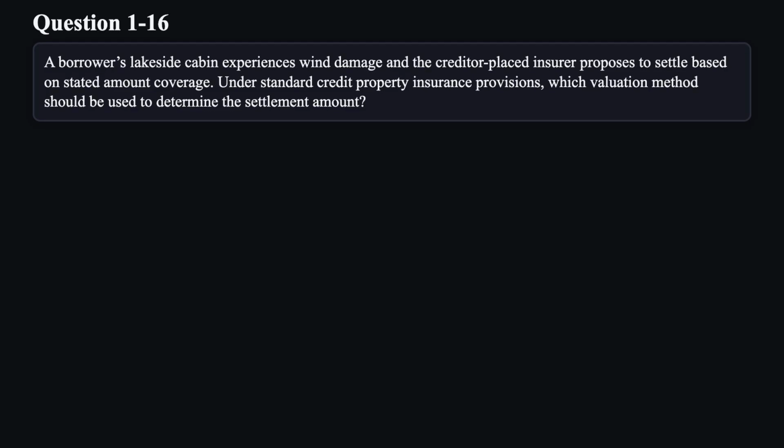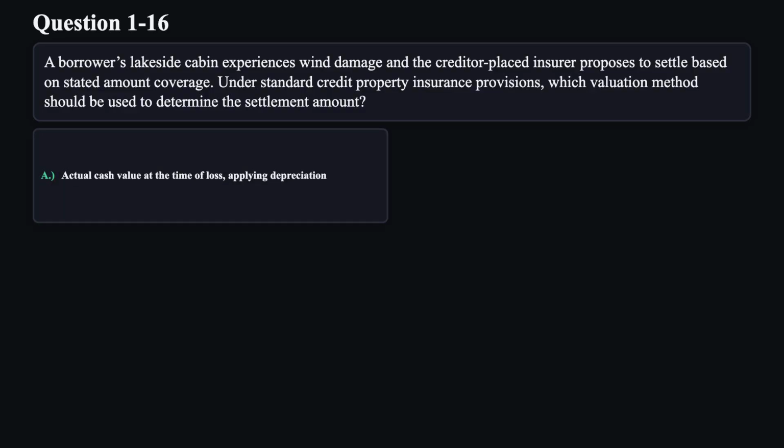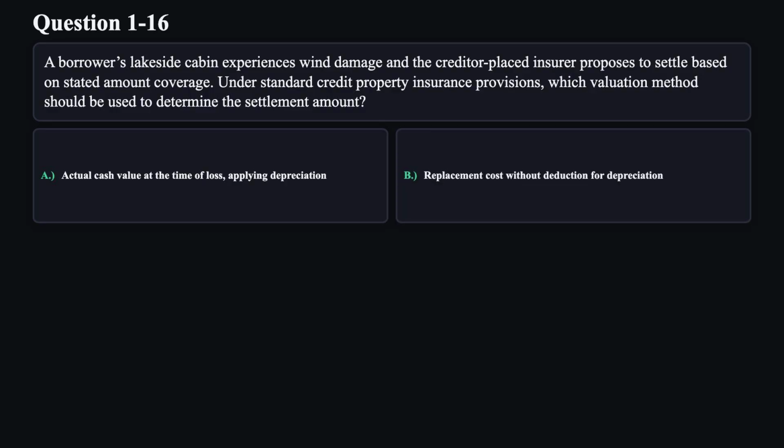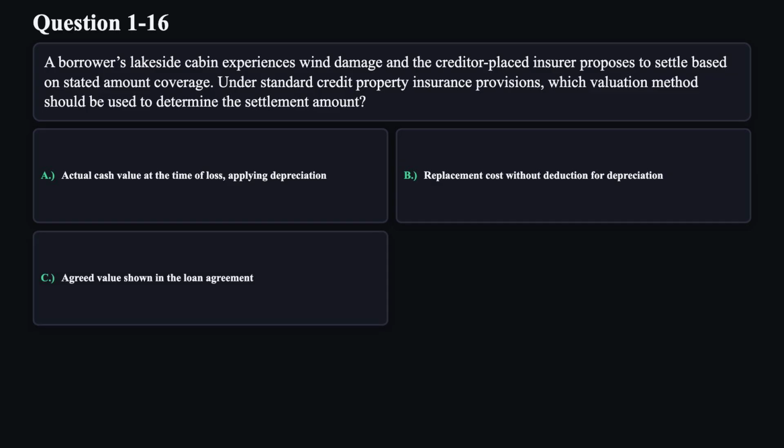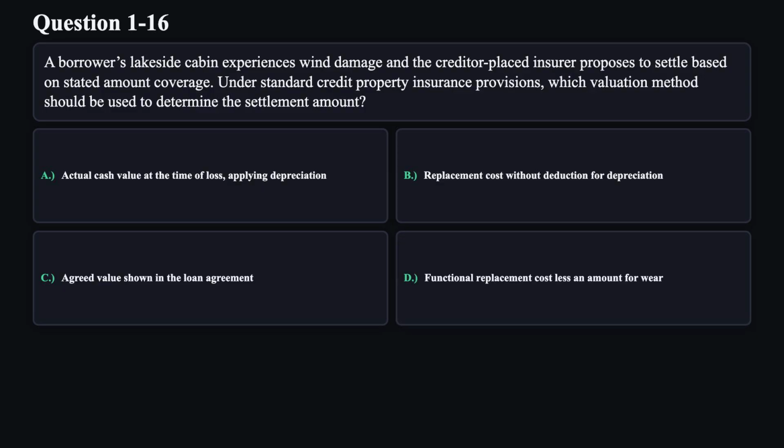Question 16. A borrower's lakeside cabin experiences wind damage, and the creditor-placed insurer proposes to settle based on stated amount coverage. Under standard credit property insurance provisions, which valuation method should be used to determine the settlement amount? A. Actual cash value at the time of loss, applying depreciation. B. Replacement cost without deduction for depreciation. C. Agreed value shown in the loan agreement. D. Functional replacement cost less an amount for wear.